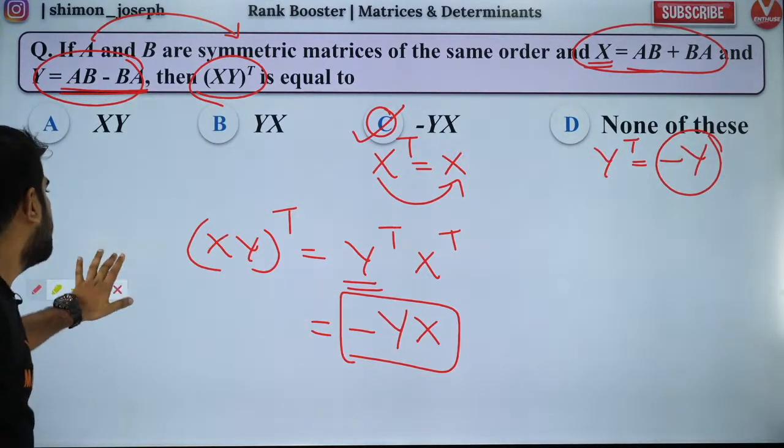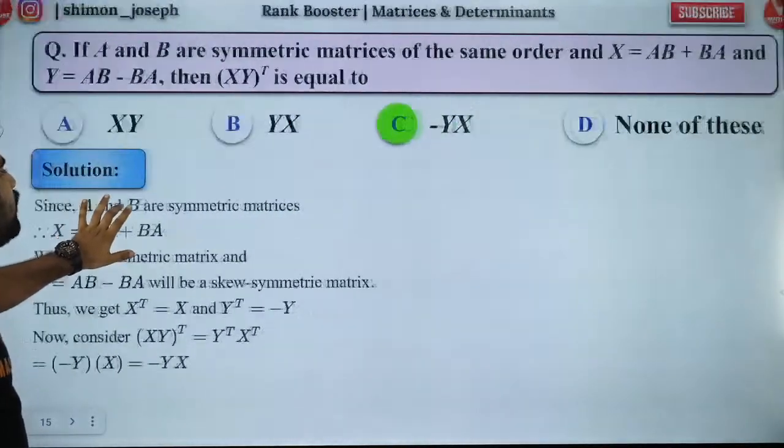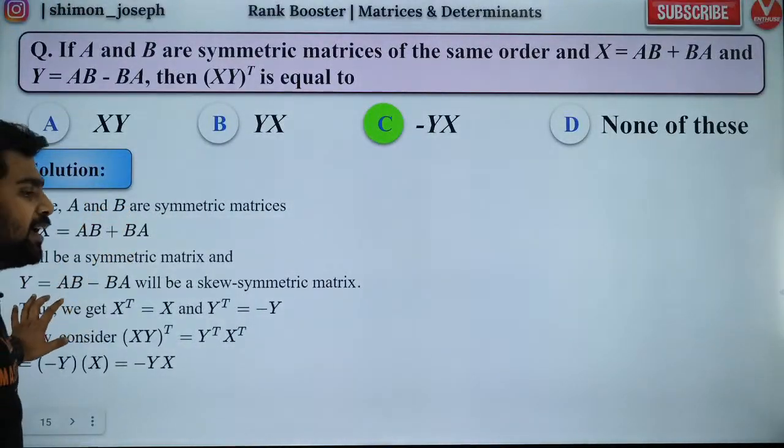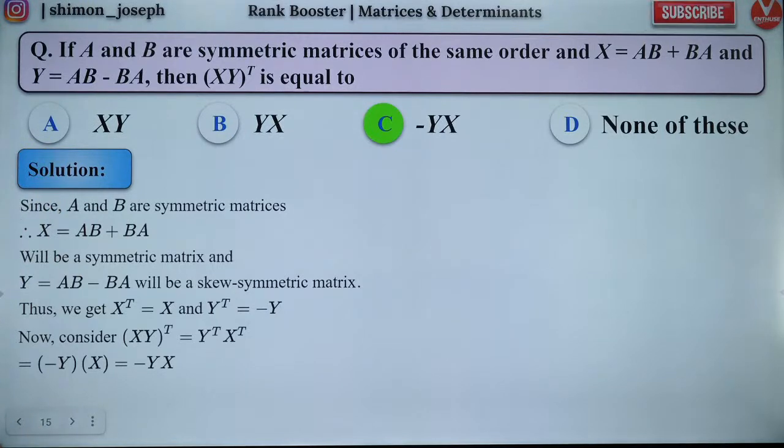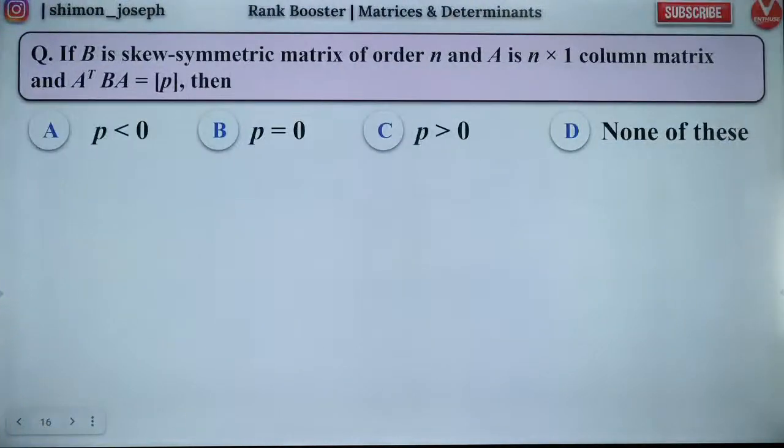Got it? Fantastic. So with that, people, let's keep going forward. The answers are attached here. You guys can go through it later on as well and check it out. It is a very good question. Now, again, one more fantastic question. You will love it.